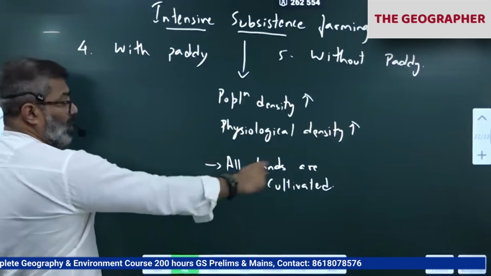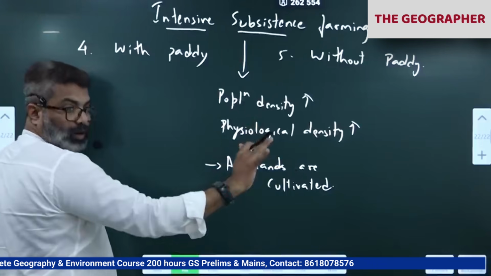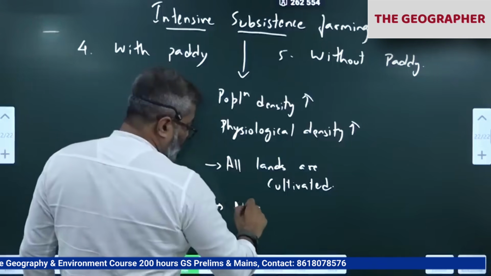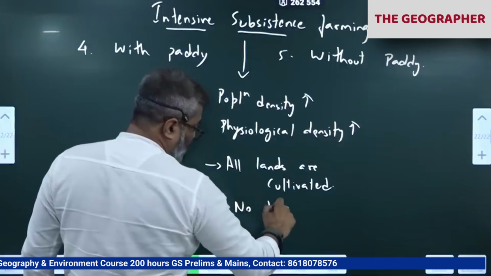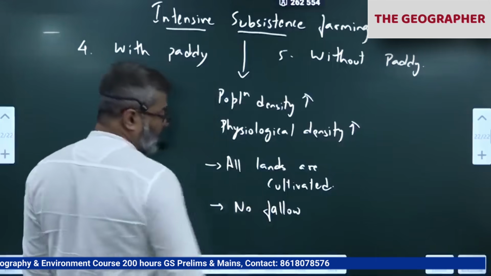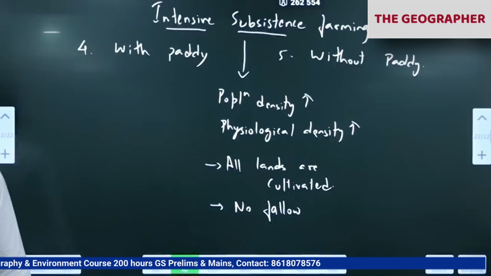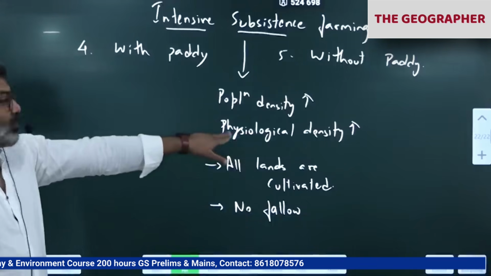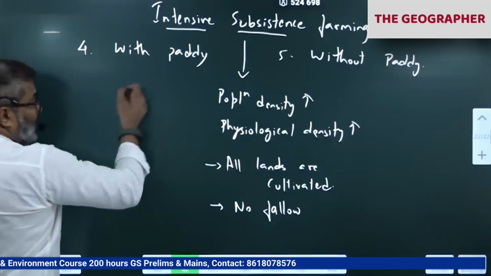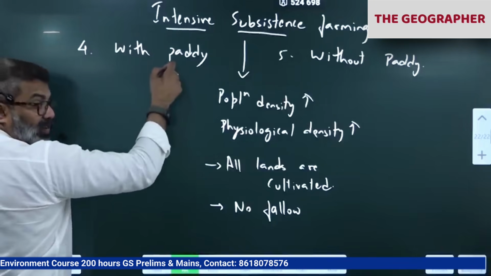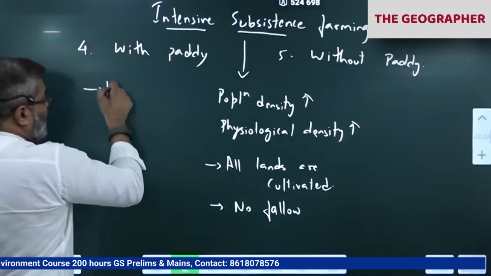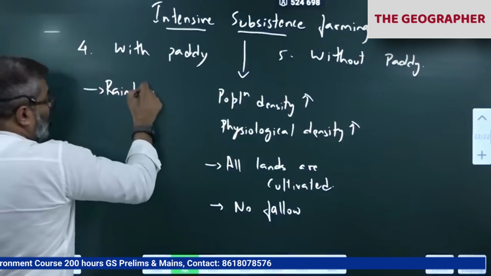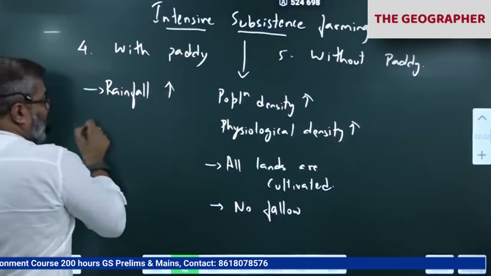So here land is not left fallow at all. No fallow is practiced because you can't leave the land without cultivation. Why? Because population density is very high. Paddy is cultivated wherever rainfall is very high and irrigation is available.